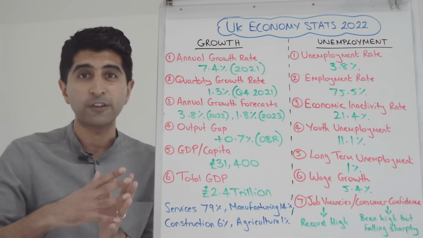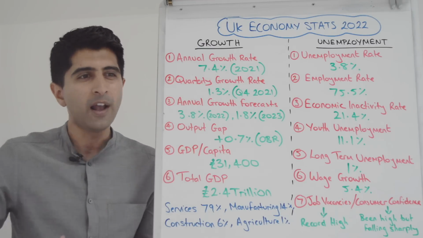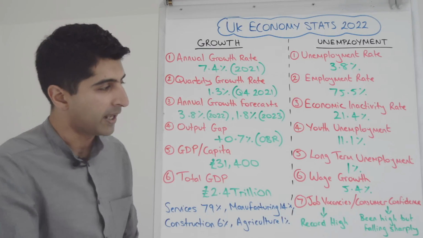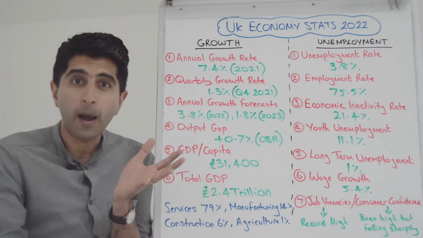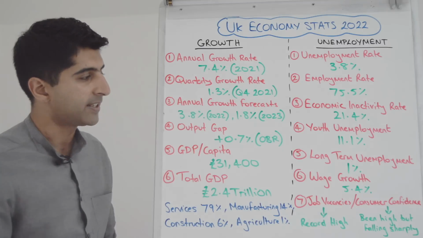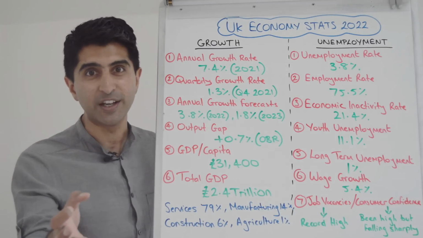They're making sure they're spending on essentials, whether it's fuel bills, gas bills, electricity, food. They're prioritizing that necessity spending over luxury spending. So that consumer confidence sharply falling is starting to feed through into lower than desirable consumption data as well. So very interesting stuff. Let's continue by looking at inflation next.